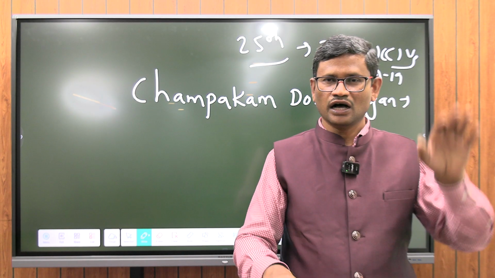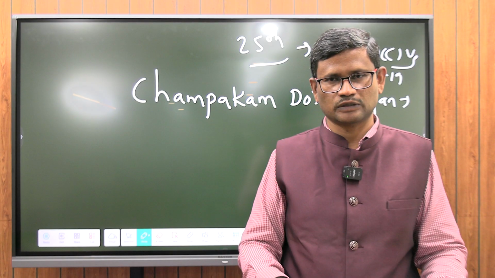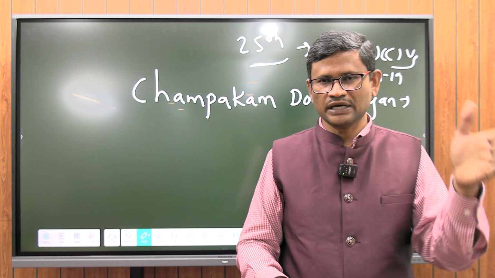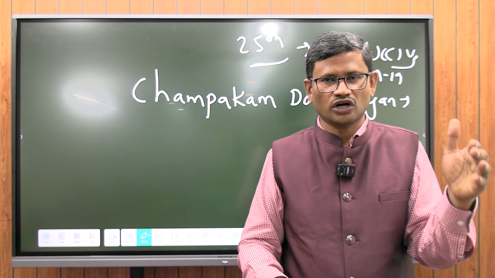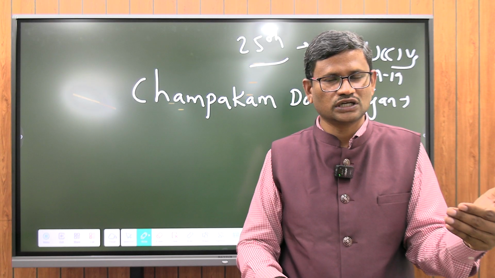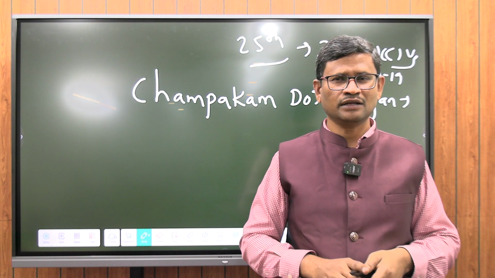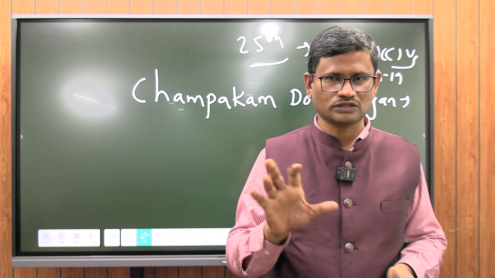It is not that all the time fundamental rights have primacy over the directive principles of state policy. No. There are some directive principles of state policy, like under 39B and C, which have primacy over the fundamental rights guaranteed by Article 14 and Article 19, because 39B and C aim at establishing an egalitarian society, an equal society.